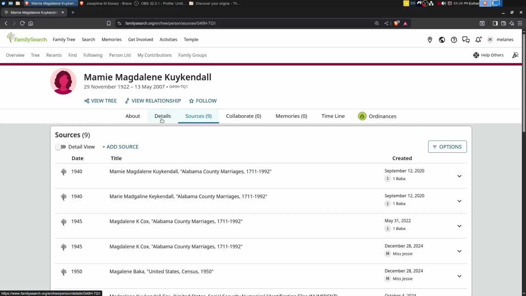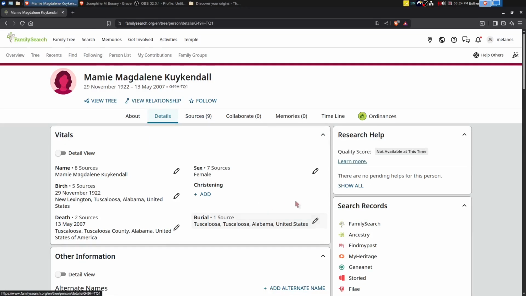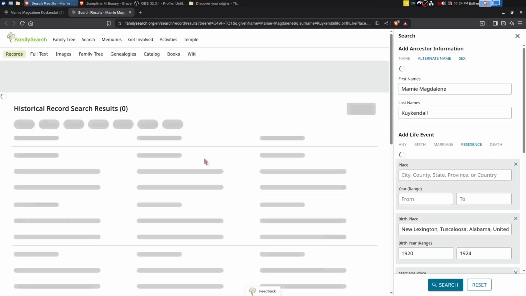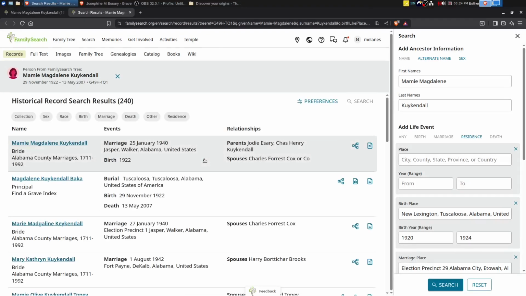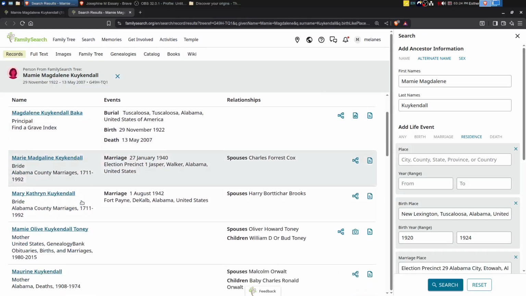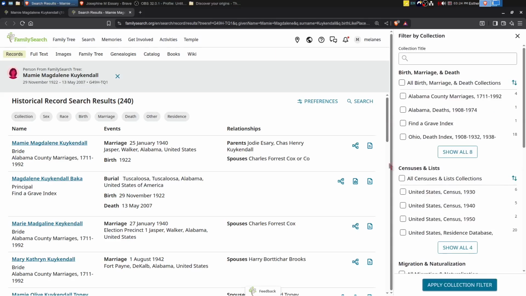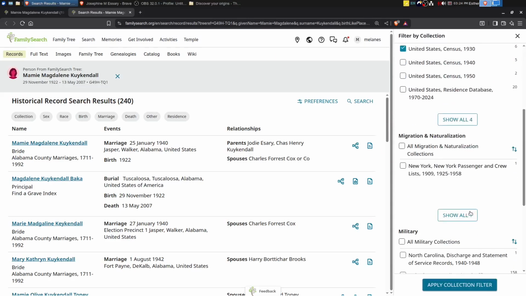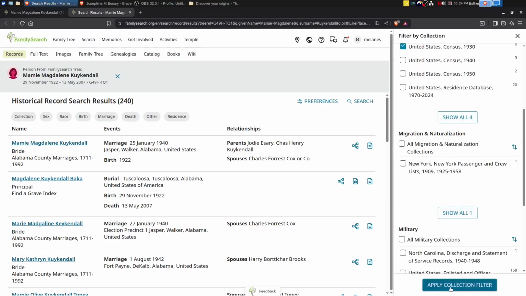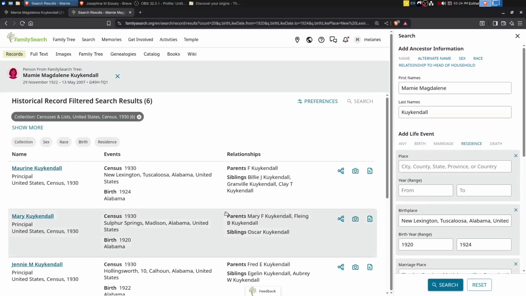She does not, and she should be in the 1930 census. So I'm going to try searching for Mamie in the 1930 census. I just clicked on FamilySearch on the right menu panel and got marriage records. Now you can narrow down the record collections here by going to Collection, and then we'll select the 1930 census and apply the collection filter.